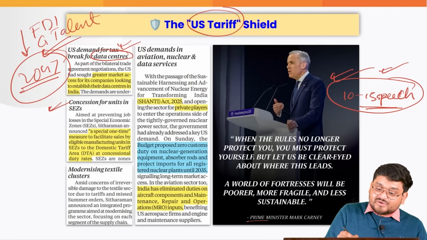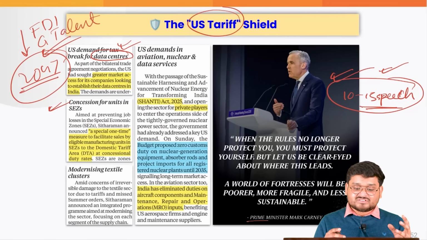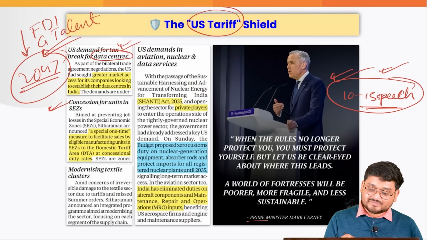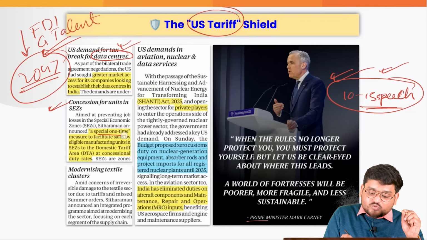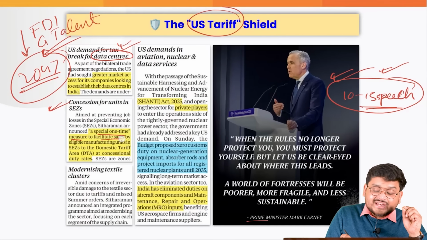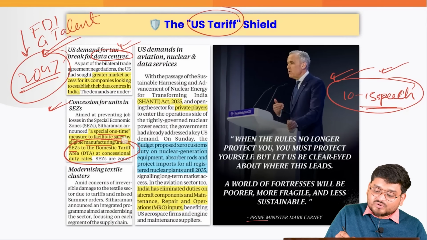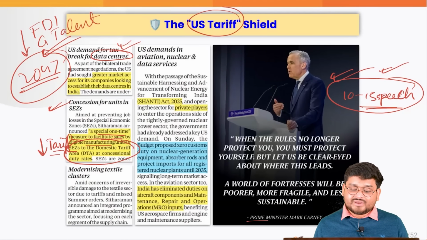Also, the US has been asking for a lot of concessions in our own special economic zones. So that is why we have also tried a special one-time measure to increase sales in manufacturing units in the SEZs, and this is where we have to decrease the various tariffs in our SEZs. So this is what we are actually doing right now.